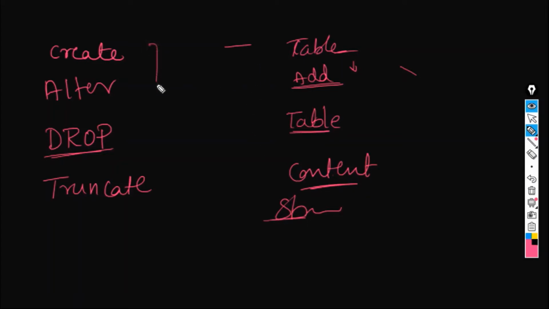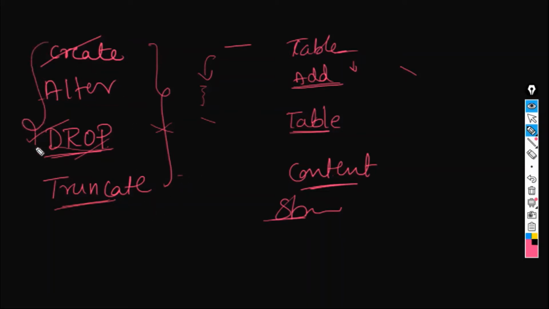We're actually dealing with the structure of the table itself. Here we are creating the table. Here we are adding the column. We are not doing anything to the data. Here we are dropping the entire table. Again, we are including the structure of the table. In this case, we are just truncating all the content which is available in the table.